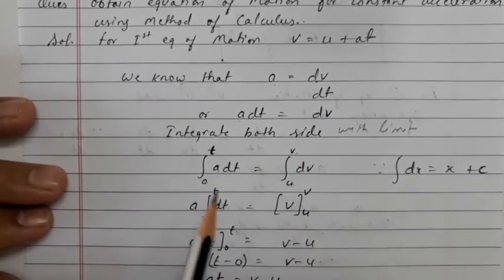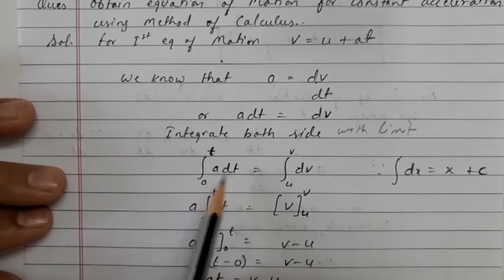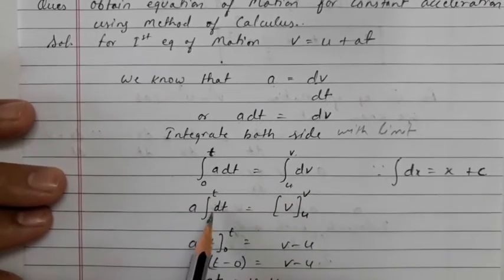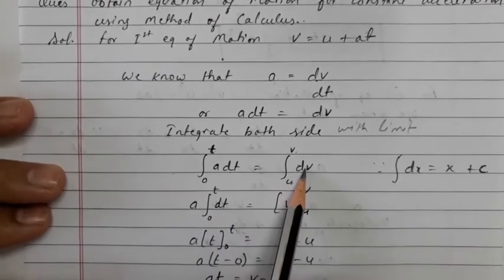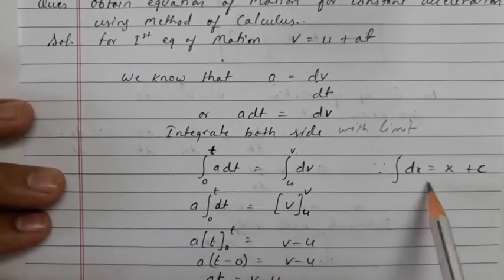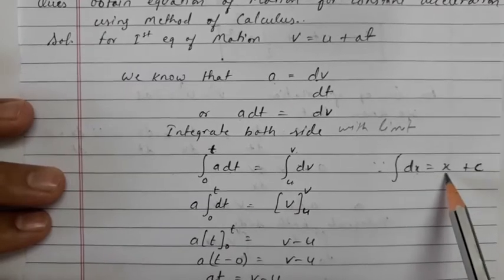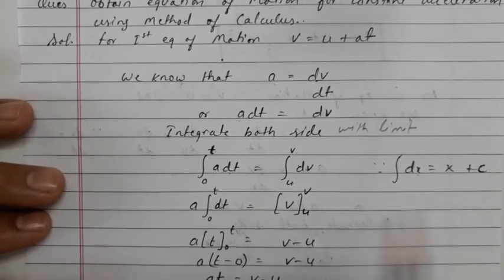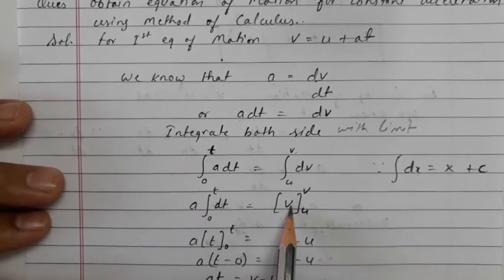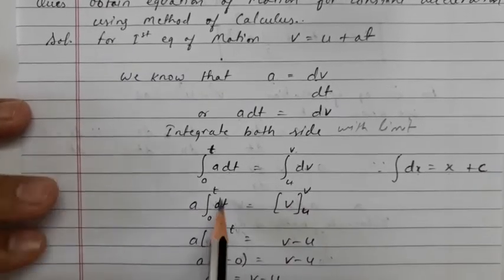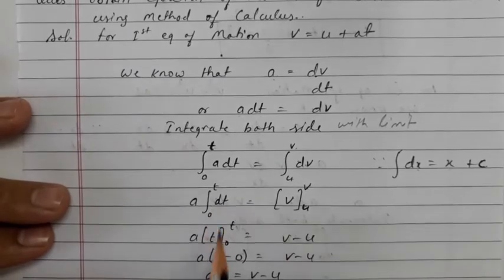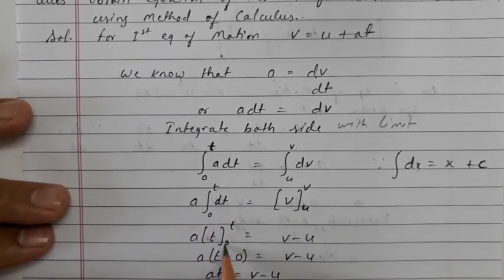Since we cannot integrate a with respect to t, we'll take a outside, and we'll get the integration of dt. But here we'll just integrate dv, and the integration of dv or dx will be considered as x. So this is the formula which we have used. So the integration of dv will be v, and we'll substitute the limits initial velocity and final velocity. Here also, the integration of dt will be t, and the limit will be 0 to t.